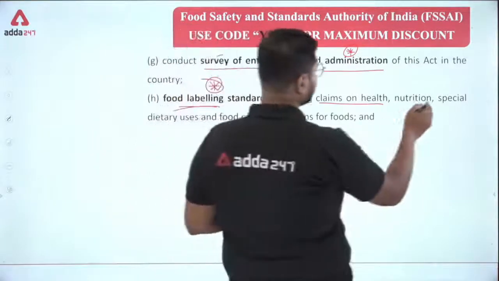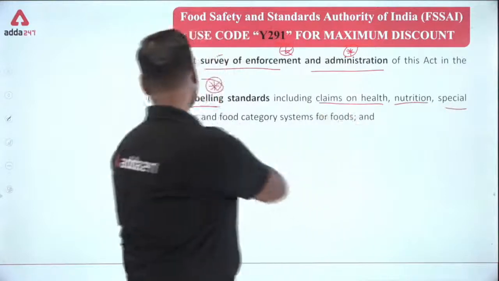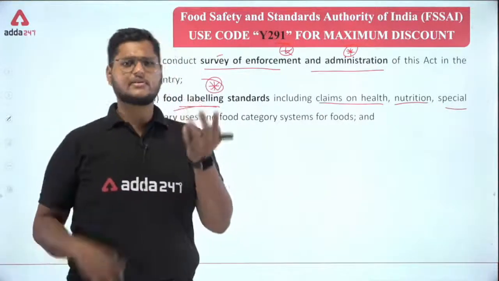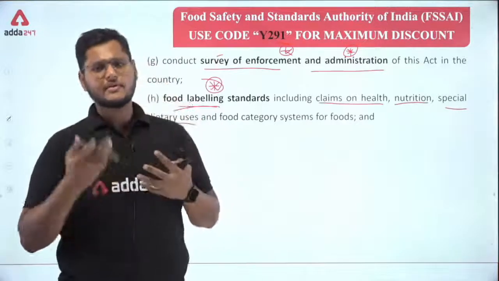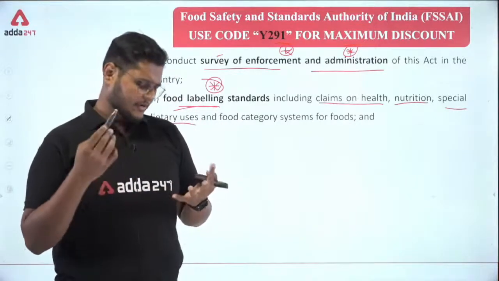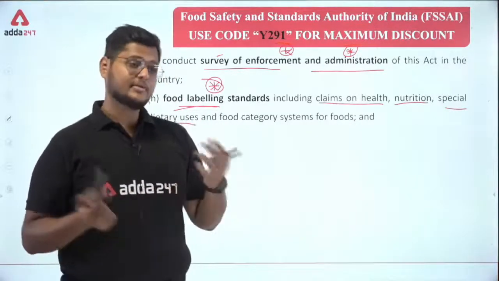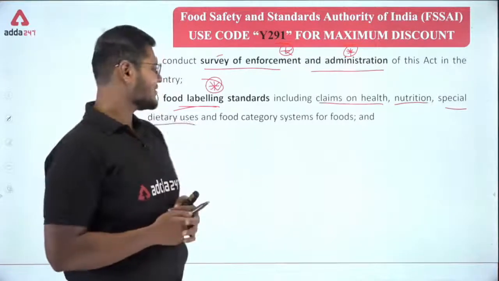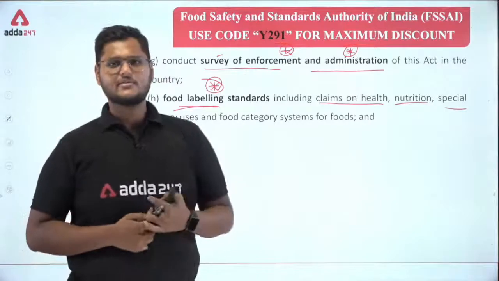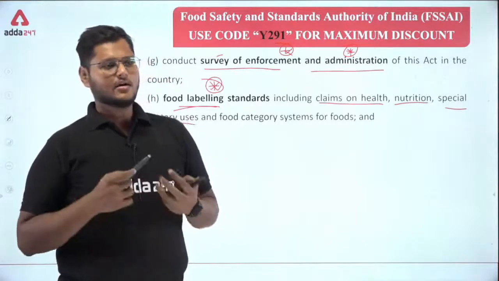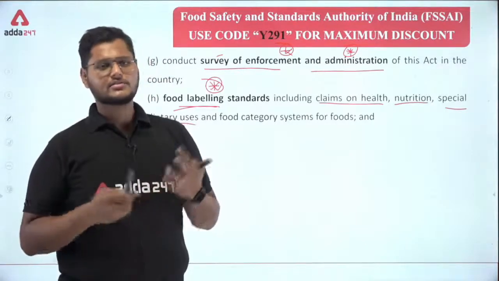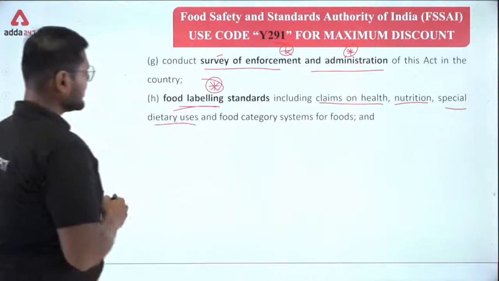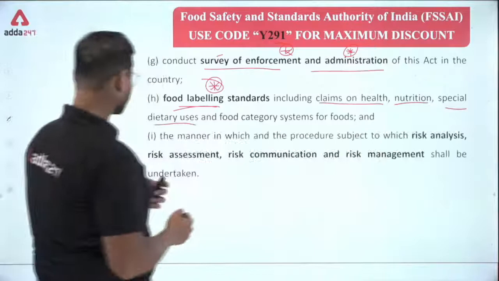Then nutrition. Then special dietary uses. For example, we have different Horlicks and different beverages here. For example, you have energy drinks that claim that when you drink it you will be full of energy. And then you have different variants of Horlicks, like mother's Horlicks, women's Horlicks, sugar free Horlicks for diabetic users. So these are the things. And food category system for foods.